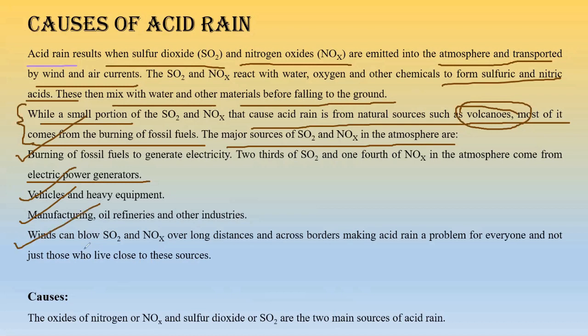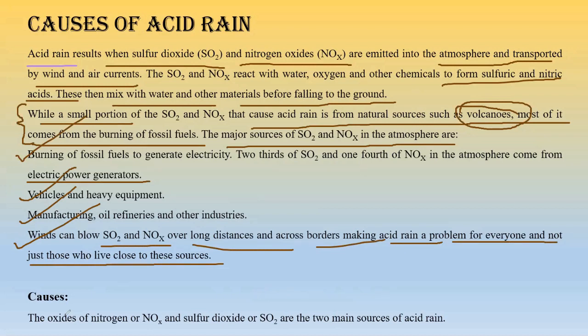Number four, winds can blow SO2 and NOx over long distances, making acid rain a problem for everyone, not just those who live close to the sources. So basically it is not just the local area of the industry that will face it. It may happen that the wind blows these gases from one area to another, and when that area has rain, that rain becomes acid rain, right? So it is a huge problem.